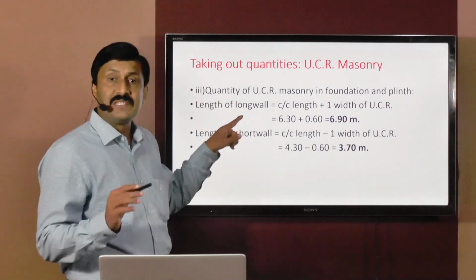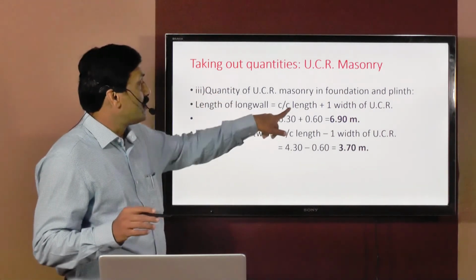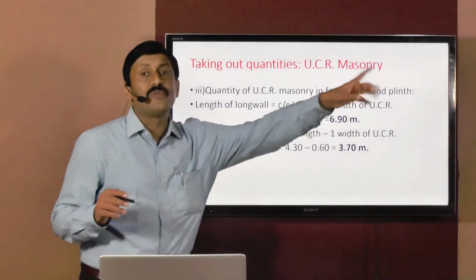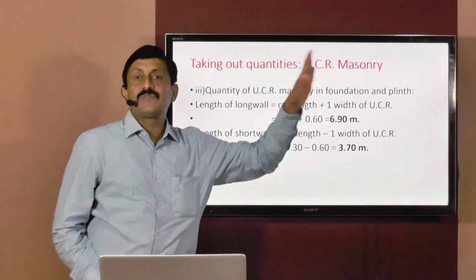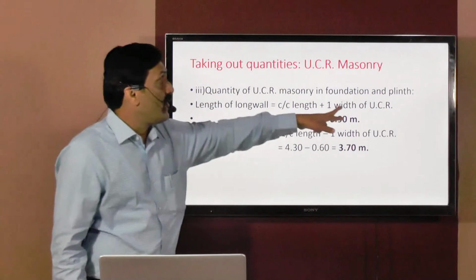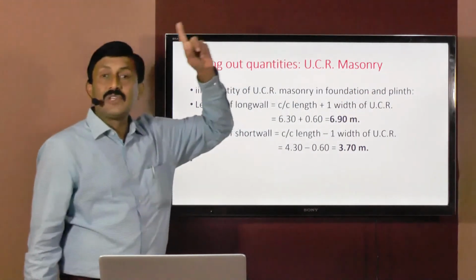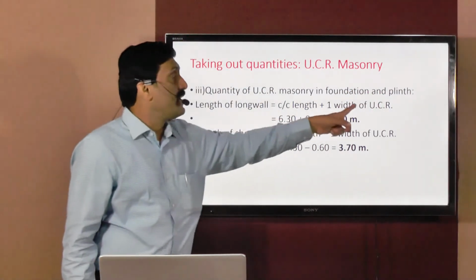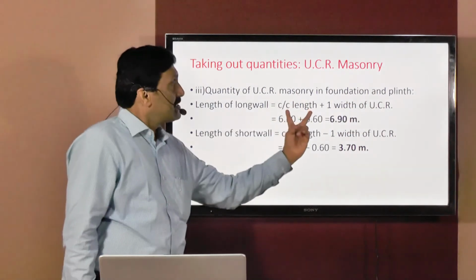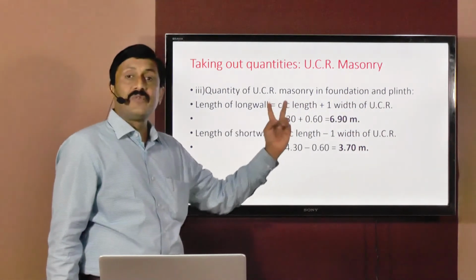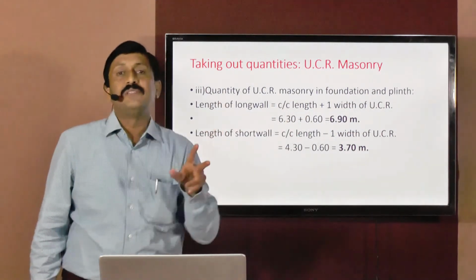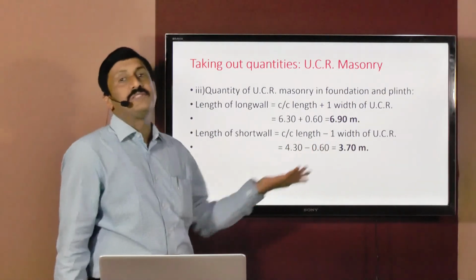Remember, the concept remains same. Length of long wall is equal to center length plus one width of the respective item. When it was for excavation, we added one width of excavation. When it was for PCC, we added one width of PCC. Center to center length will remain same, only width will be changed, and that's why length will be changed.